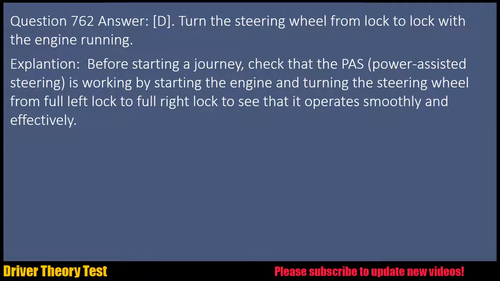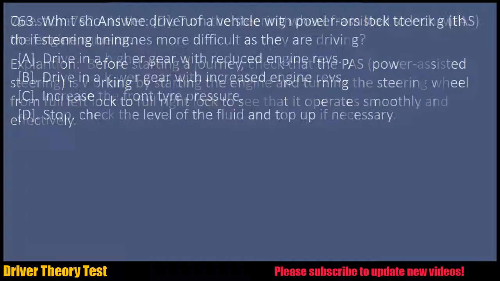Question 762. Answer: D. Turn the steering wheel from lock to lock with the engine running. Explanation: before starting a journey, check that the power-assisted steering is working by starting the engine and turning the steering wheel from full left lock to full right lock to see that it operates smoothly and effectively.